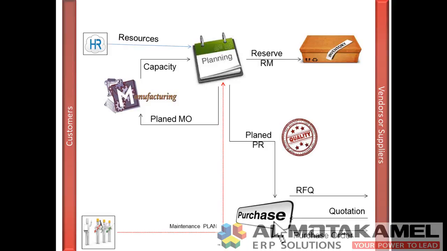The vendors or suppliers will send the raw materials according to the purchase order which has been sent from the Purchasing Module, and either they send them directly to your factory or they will be shipped by your fleet through the Fleet Management Module. The Quality Module will determine the approved raw materials, which will be inspected according to the approved specs you have recorded for each raw material in the Quality Module, and will be delivered to the Inventory Module.